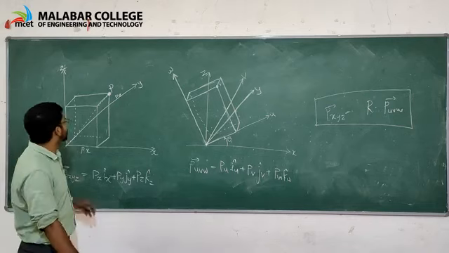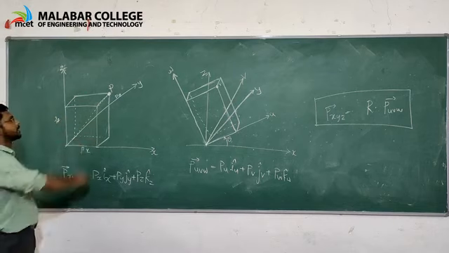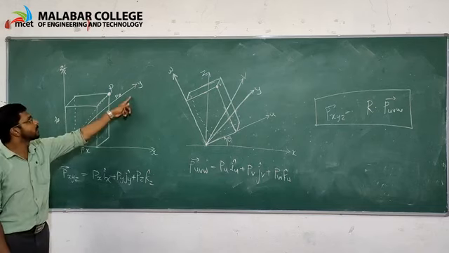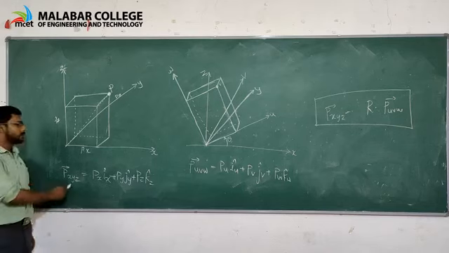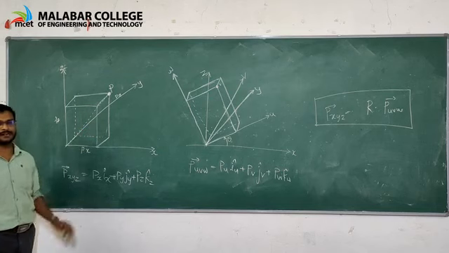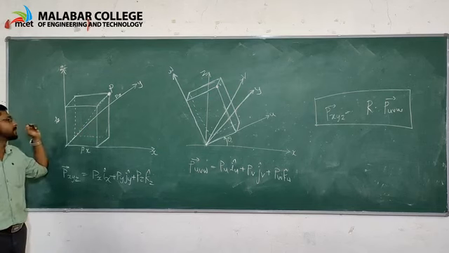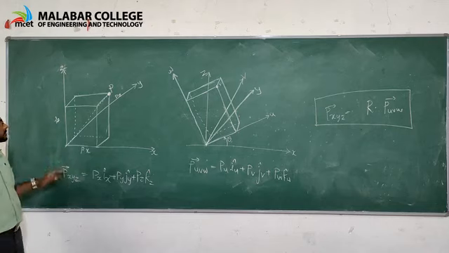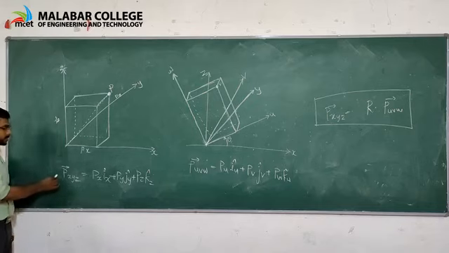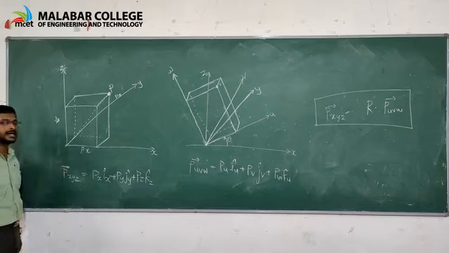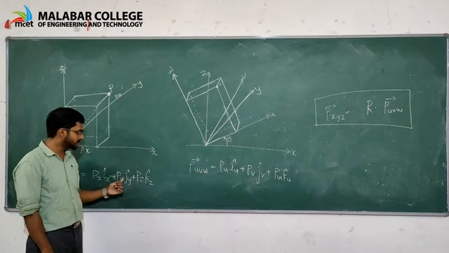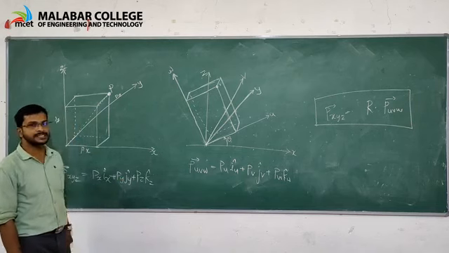Consider a body having a point vector P in the frame x, y, z. Px is the x component of the vector P and Py is the y component. Similarly, Pz is the z component of the vector, which is placed in the frame x, y, z. We know that we can represent the vector as Pxyz equal to Px ix plus Py jy plus Pz kz.